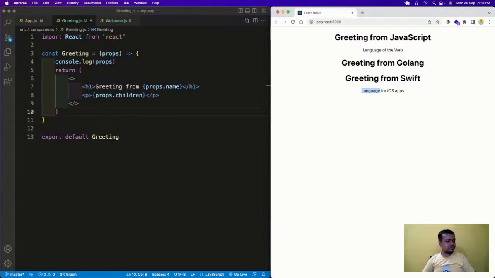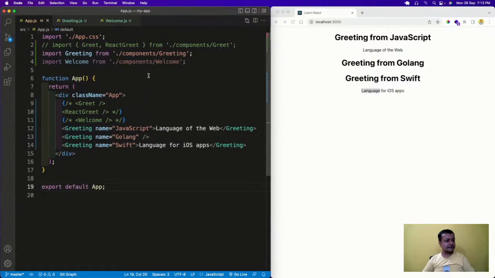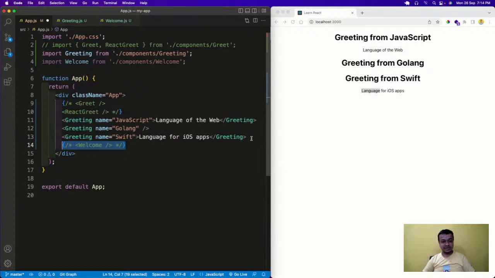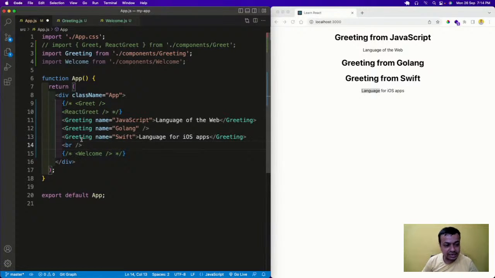Now we have seen it for the class based, no, we have seen it for the functional component. So now we'll see it for the class based also. Okay, so maybe I'll have it here. Maybe I'll have a br in between. Okay, one more thing: in React, the br tag must be self closing.